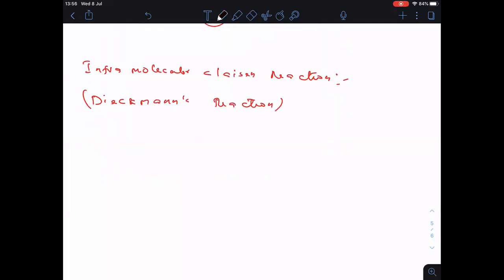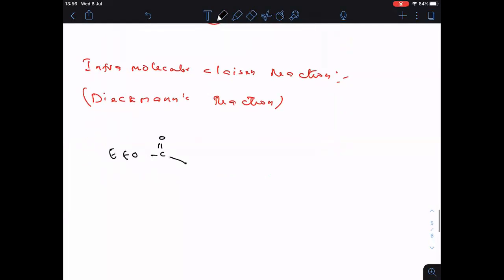So now for this only one example is there with us. So now see clearly, EtO C double bonded O, followed then after here C double bonded OEt. Two esters are there in the same compound.